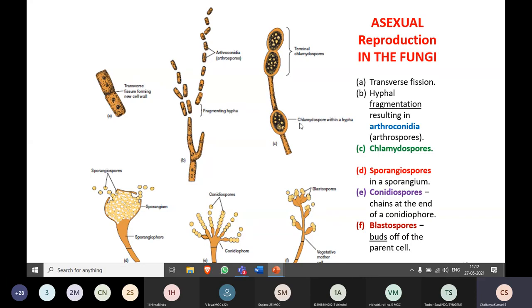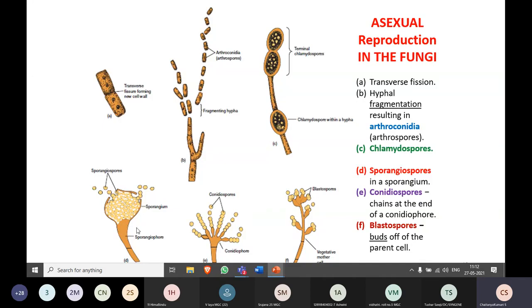The third one is chlamydospores. Intercalary, in between the hyphae, you can see the formation of a sac-like thing. Inside the sac, you can see the presence of the spores. These are considered the chlamydospores. In another type, you can see it at the tip of the hyphae. This one is intercalary, in between the hyphae, where you can see the sac-like thing.